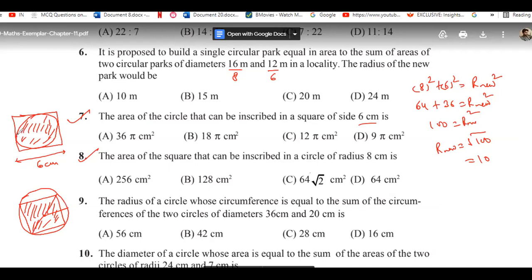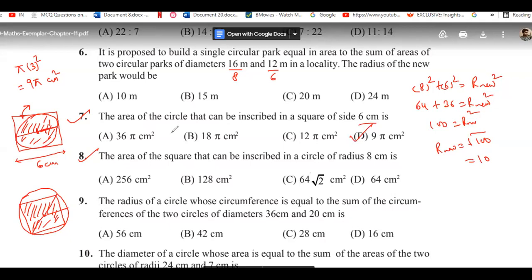And in this case, the diagonal of the square will be equivalent to the diameter of the circle. So for this case, we are going to have the radius 3, so r is equal to 3. We can calculate the area as pi r square, that is pi 3 square, because side is 6. So you can write here 9 pi. So 9 pi centimeter square means option D is the correct answer for this one.